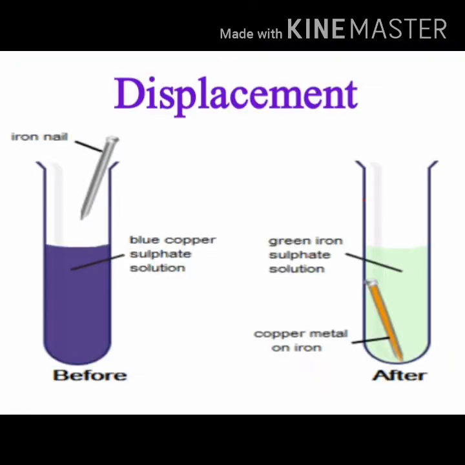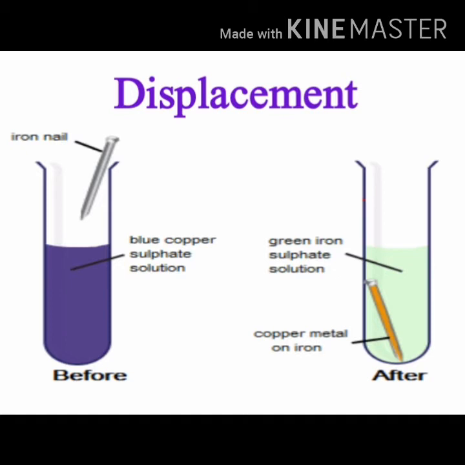The third type of chemical reaction is the displacement reaction. Displacement means changing the place of something. So during a displacement reaction, one substance pushes out another substance to take its place. Now let's understand this reaction with the help of an example.